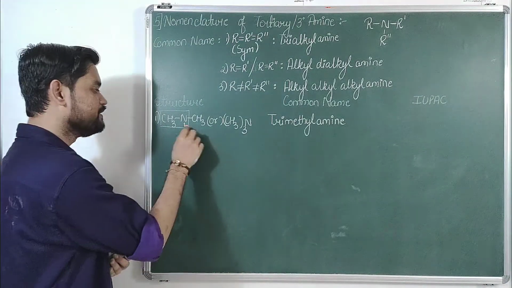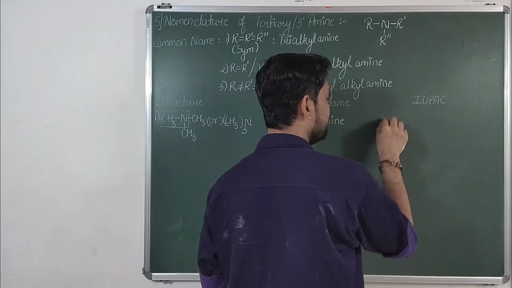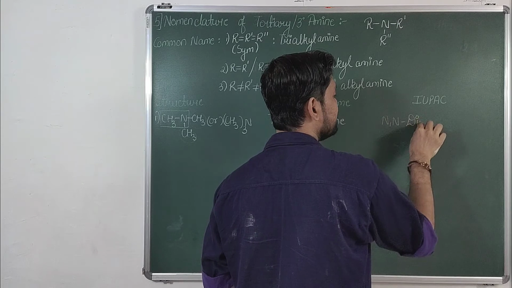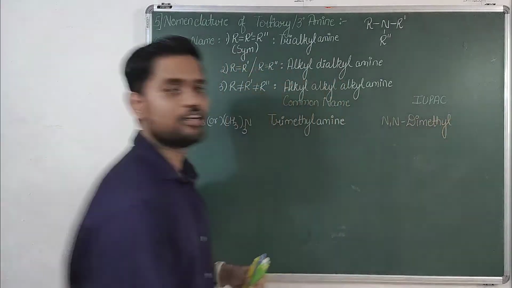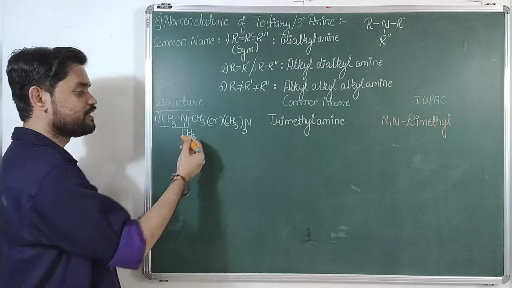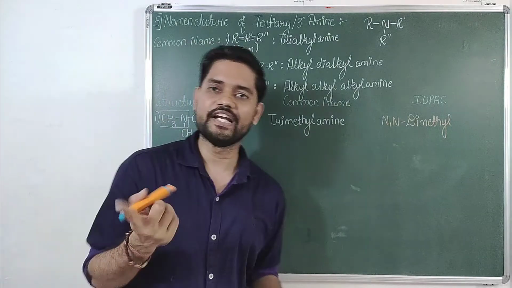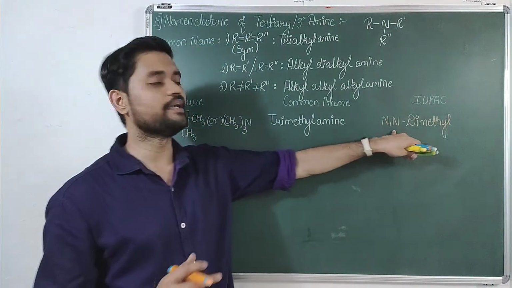Now this both methyl group are attached to nitrogen, so now we will be marking as N, N dimethyl, N, N dimethyl. Why N, N? Because there are two substitution on nitrogen. Last time there is only one substitution, one was hydrogen, so that is not a big deal, but this time there are two substitution, that's why 2 nitrogen.